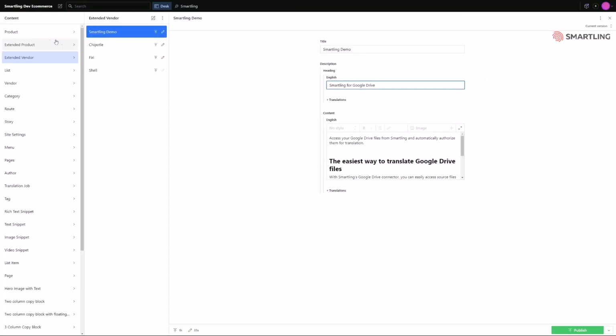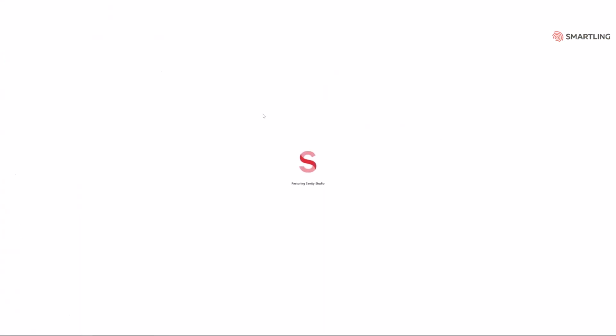Here is the item that was requested for translation, and we can now see the translations are back in the relevant section.